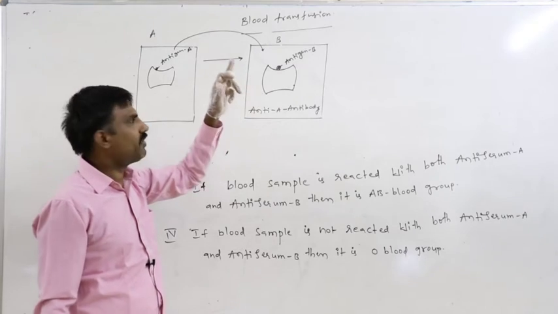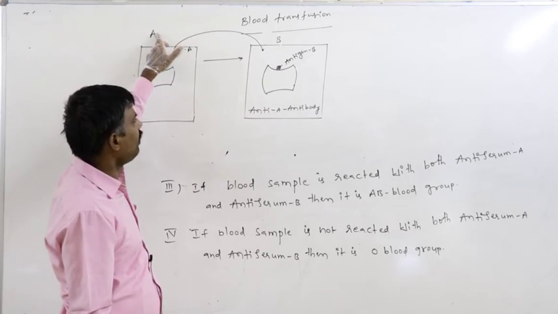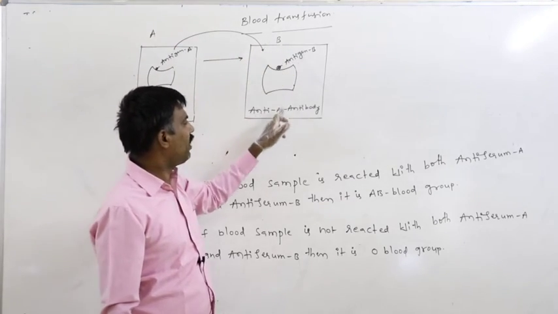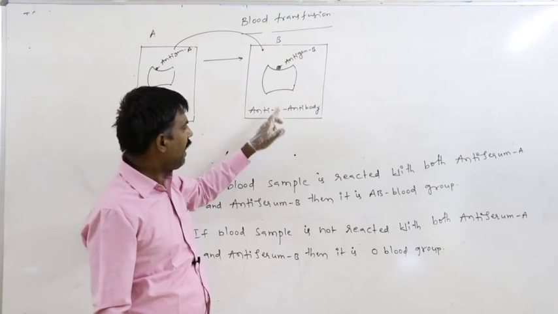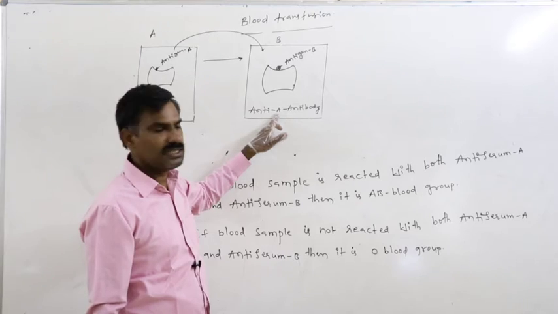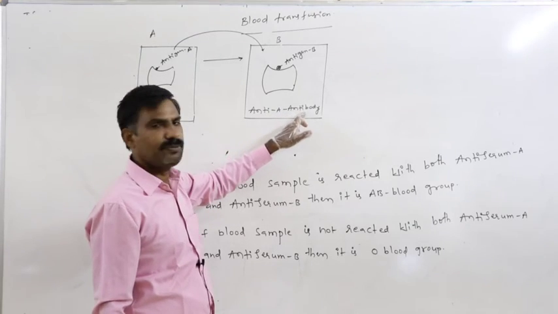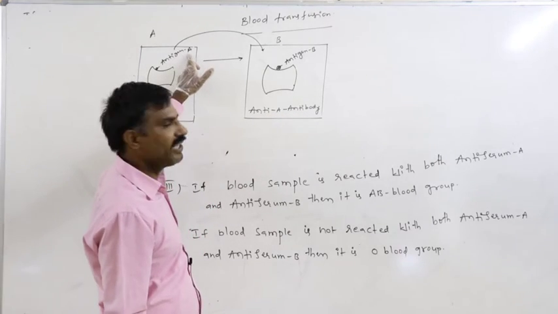This is the antibody. Antibody of the recipient, meaning anti-A antibody, reacts with antigen A.